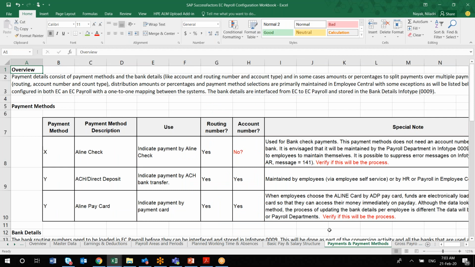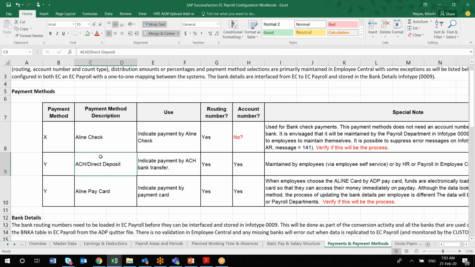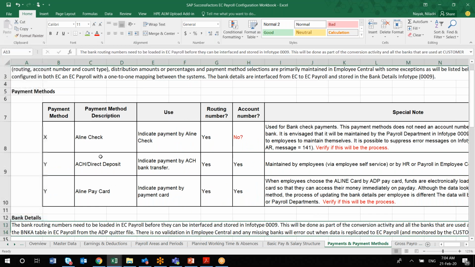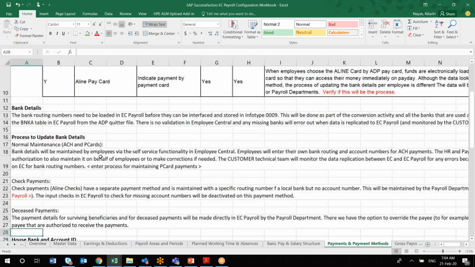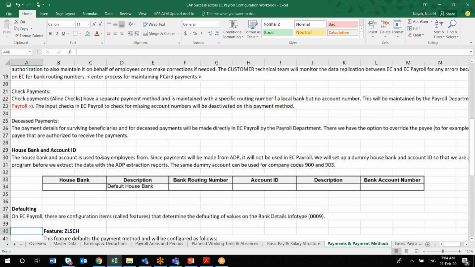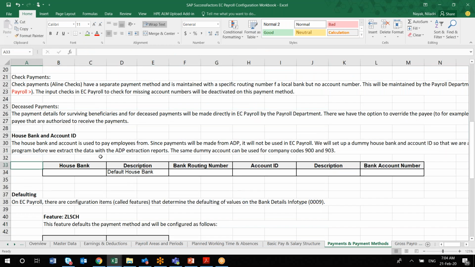Next is your payment method. This is again straightforward. These days there is mostly no cash payment, rather everything is direct deposit. But it depends whether they're paying through card or directly depositing to the bank. So this kind of information you will be capturing here, like is there any check payment or not. And also what the possible banks are. If the client is dealing with a specific bank, they would like to have that information.